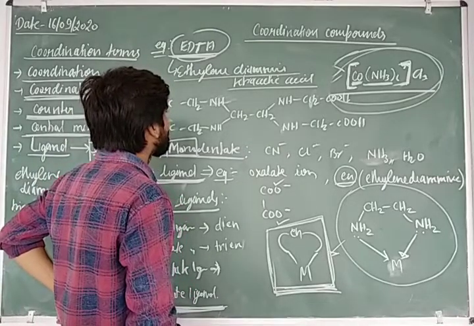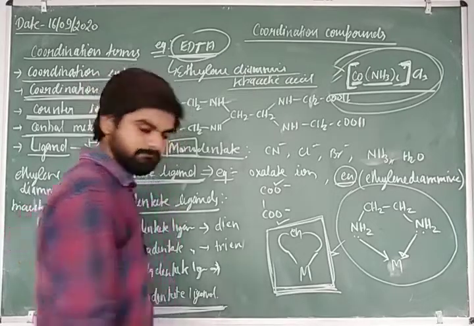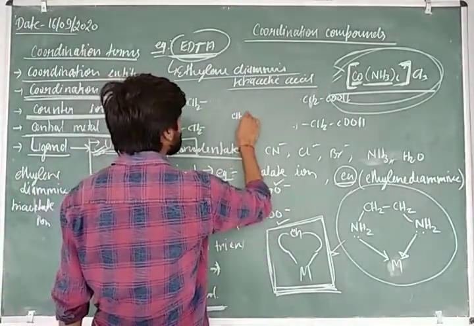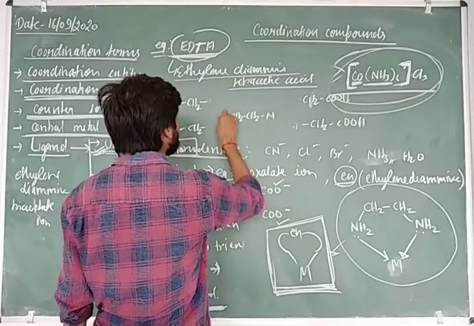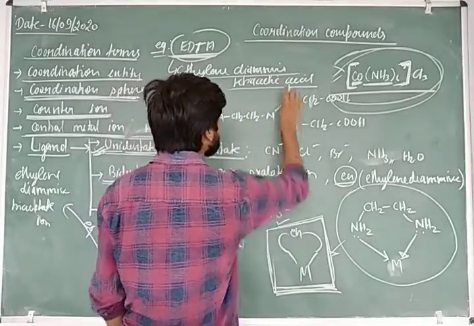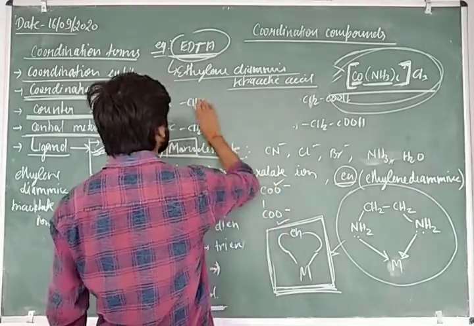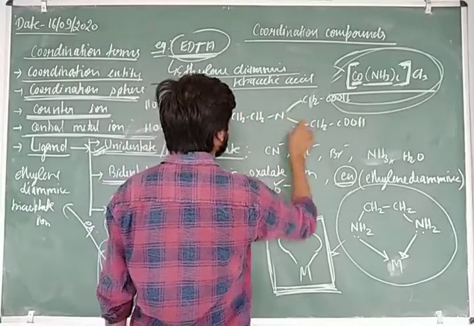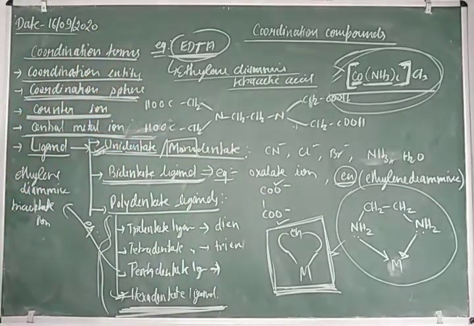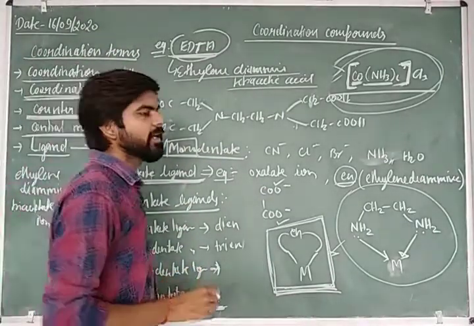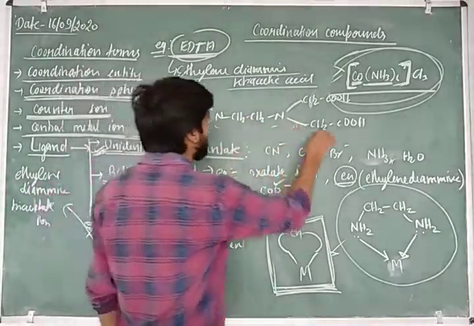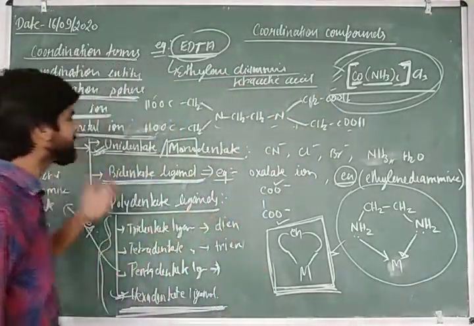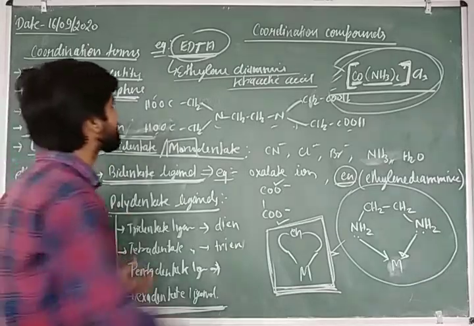Wait a second. CH2 and N. So this is the correct structure of ethylenediamine tetraacetic acid, where the pairs of electrons can be donated from the 2 nitrogen atoms and the 4 oxygen atoms of the carboxylic groups.